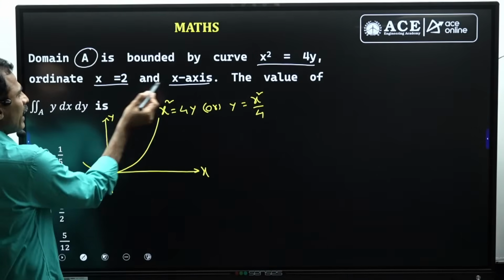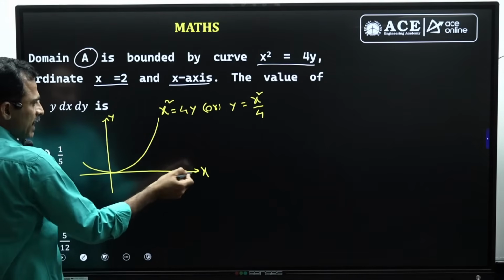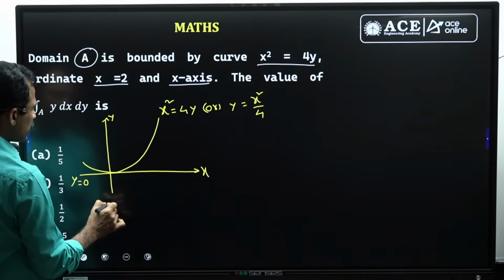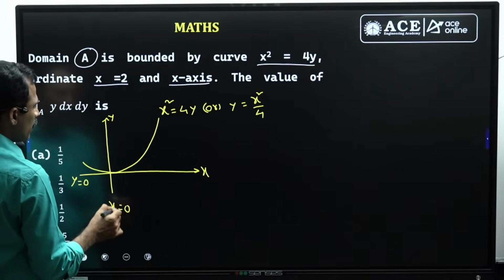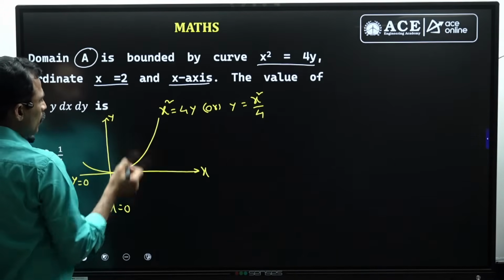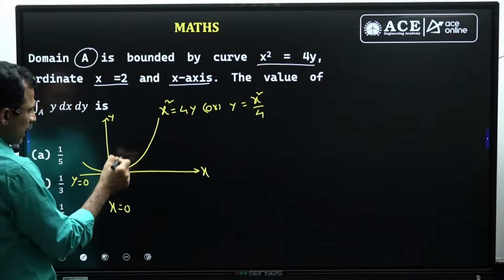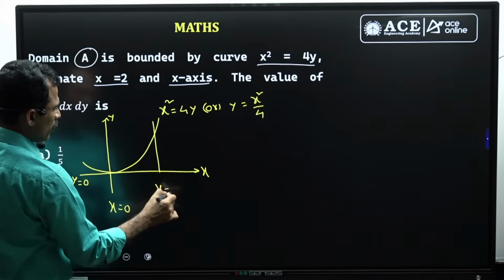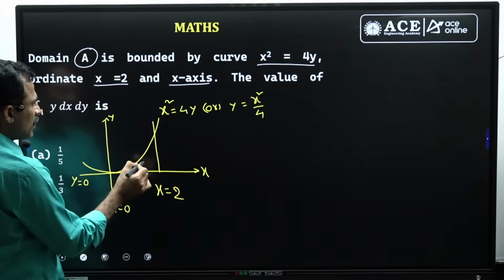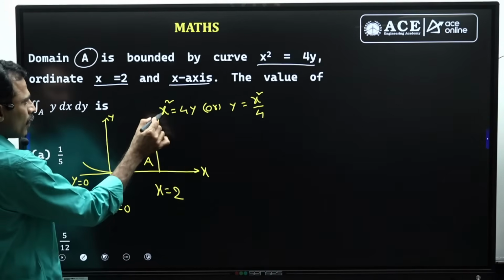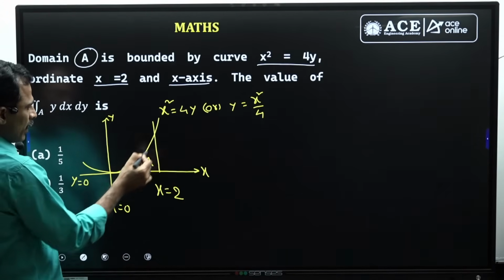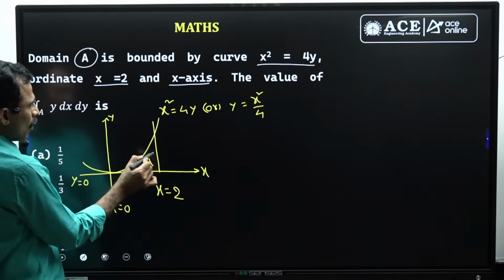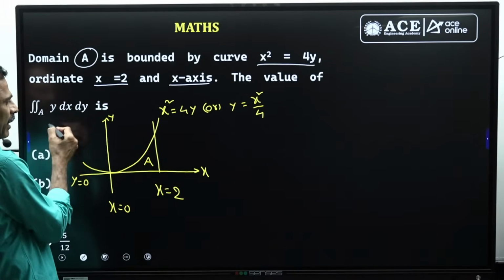Next, the x-axis. The equation of the x-axis is y equal to 0, and the equation of the y-axis is x equal to 0. Next, x equal to 2. This is x equal to 0, x equal to 1, x equal to 2. So finally, the region A will be bounded by the curve x square equal to 4y, x equal to 2, and the x-axis, that is y equal to 0. Over this region, we need to evaluate the integral.